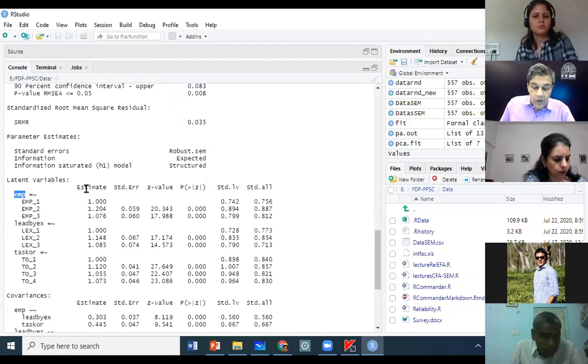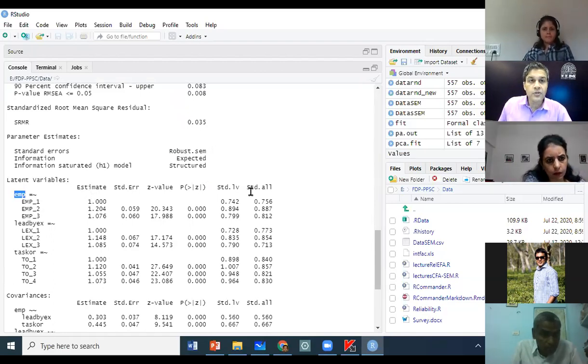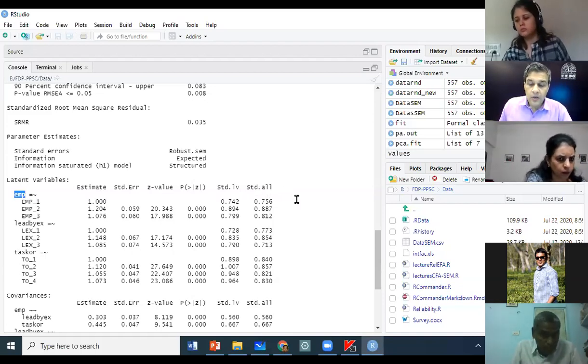Okay. On the leftmost side, this column estimate here means unstandardized loading. And the rightmost column, standardized.all, represents the standardized loading.